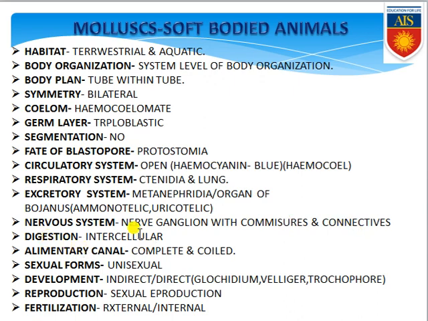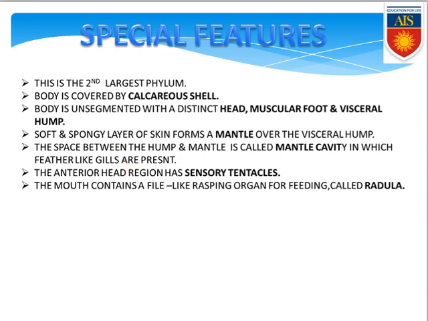Digestion, they are intracellular digestion showing organisms. Alimentary canal, they exclusively have a complete and coiled alimentary canal. Sexual forms, they are unisexual organisms. Development, indirect or direct development can be found. When indirect development is performed, the larval forms are Glochidium larva, Veliger larva, and Trochophore larva. These are the various larval forms which can be found during the development process. Reproduction is exclusively sexual reproduction, and fertilization can be external and internal. Now we are coming to the special features.